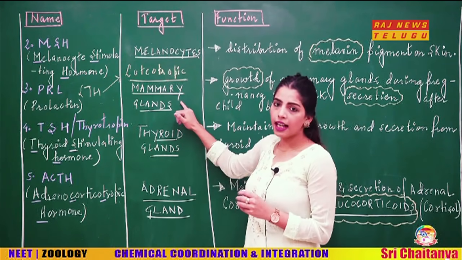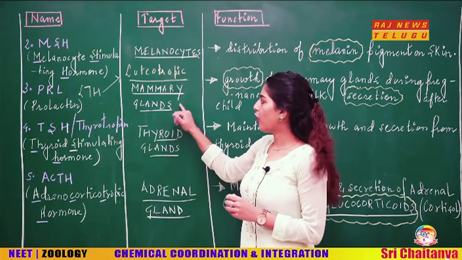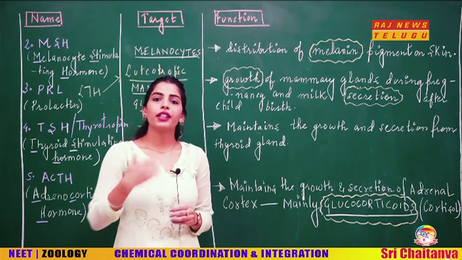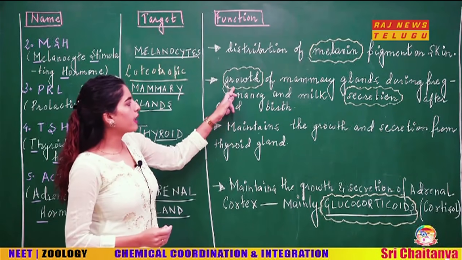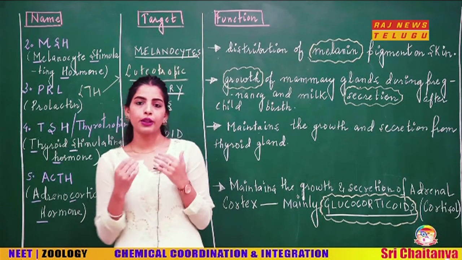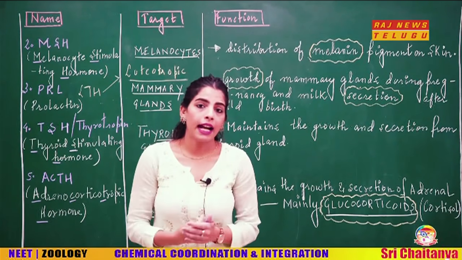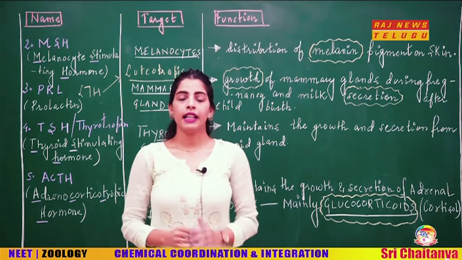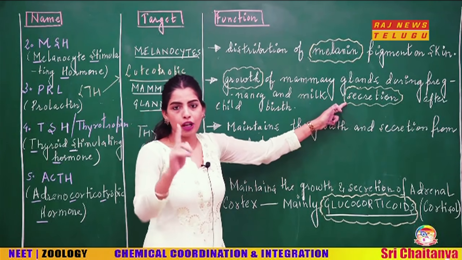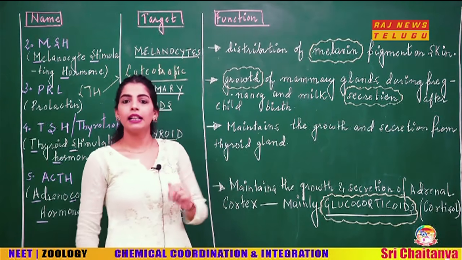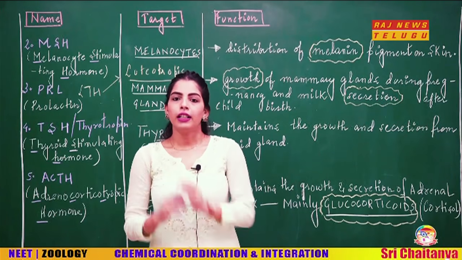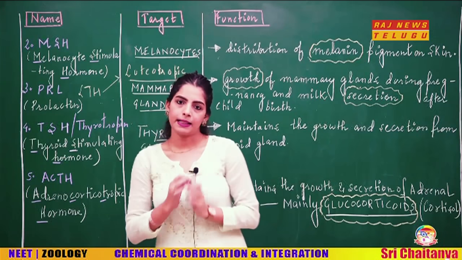Now, the target of the prolactin is on the mammary glands. When it acts upon the mammary glands, what is it doing? It is going to cause the growth of the mammary glands during the pregnancy, okay? And it can also cause the secretion of the milk after the childbirth. So, growth and secretion of the milk from the mammary glands.